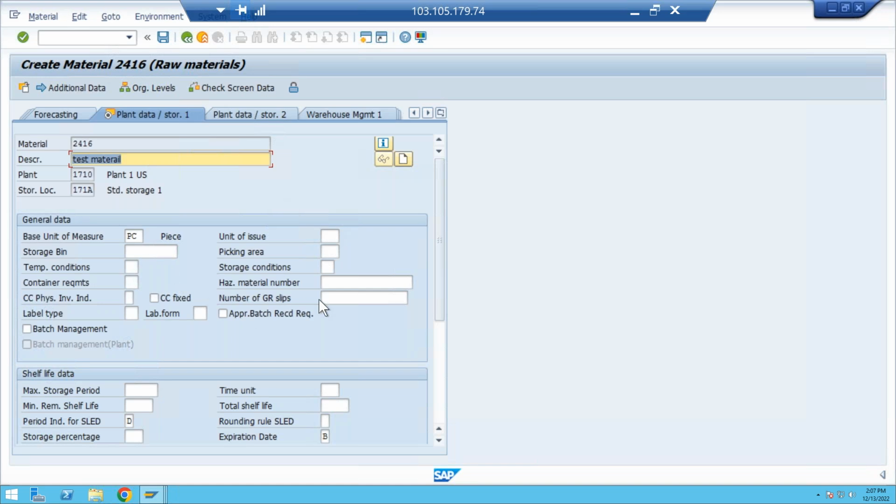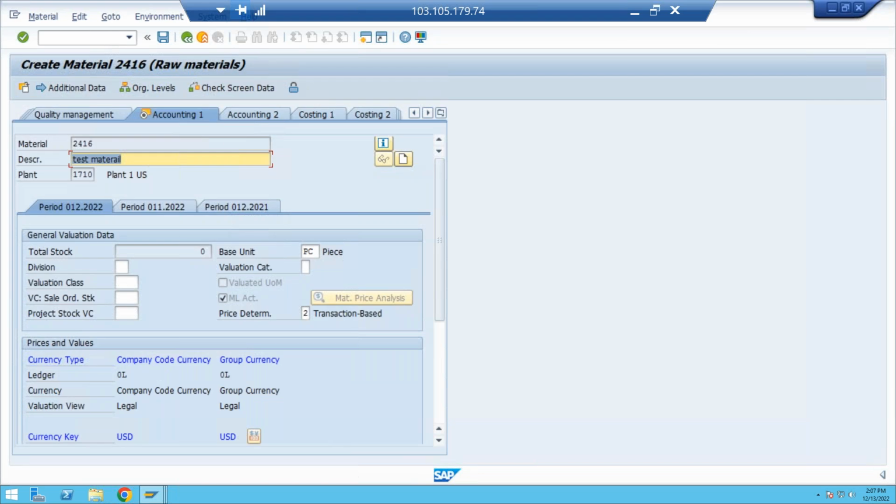So storage condition, temperature. If you observe in ECC, if you practice, then you can easily understand. Here also you can see the same. Okay. Again, if you click on continue, now you're getting the accounting 1 view. Accounting 1 view. So previously what we observed here, the currencies, both are in US dollars.